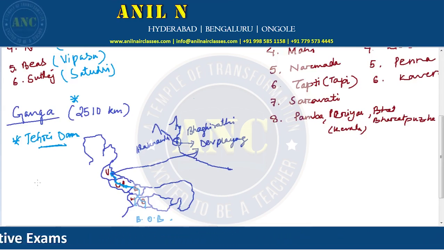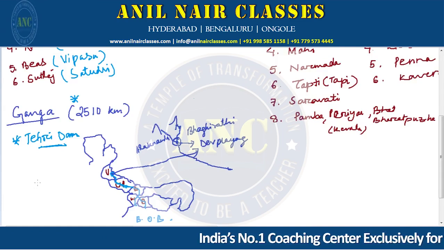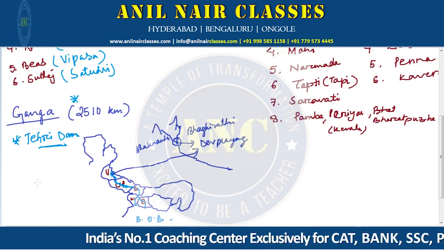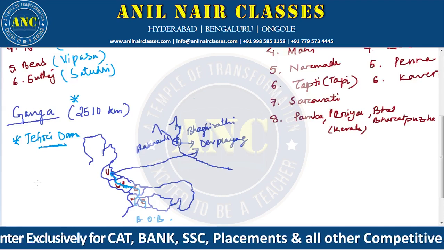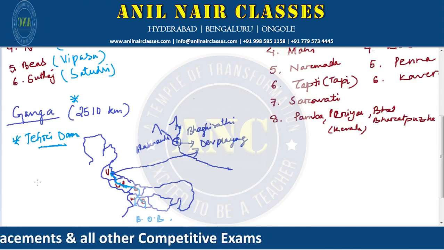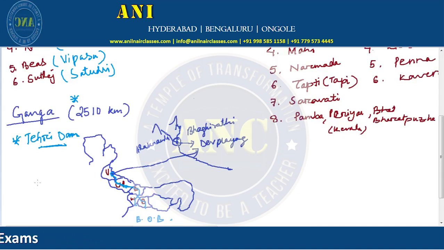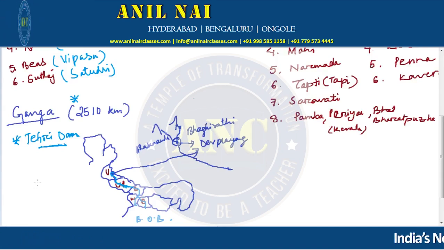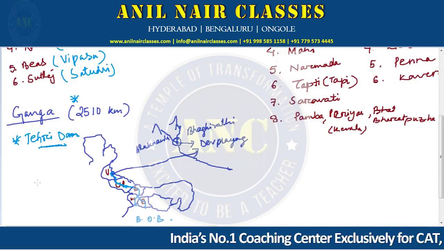Though you can go in n number of ways, the question was asked that what is the shortest distance. So similarly, a question may be asked that Ganga passes through which all states, and the options will be given with some states. So that is how you go through, right? I hope this physical geography is quite helpful, and I'm trying my best to make the diagram as proper as it is. So pardon if the diagram is a bit here and there. The basic purpose is for your understanding, right?